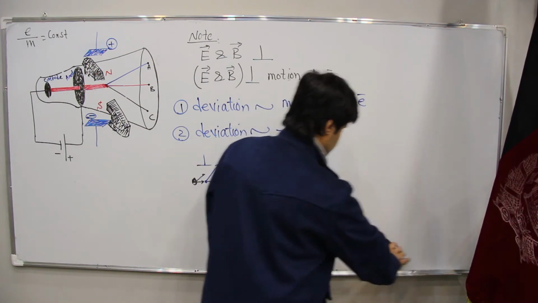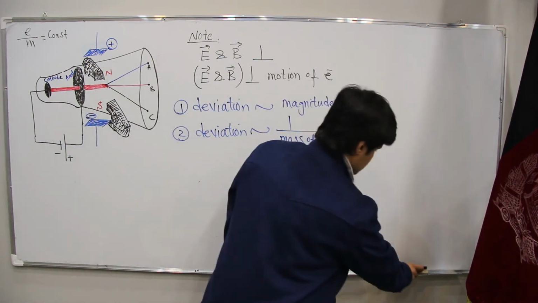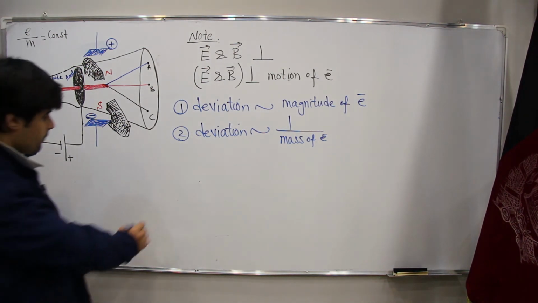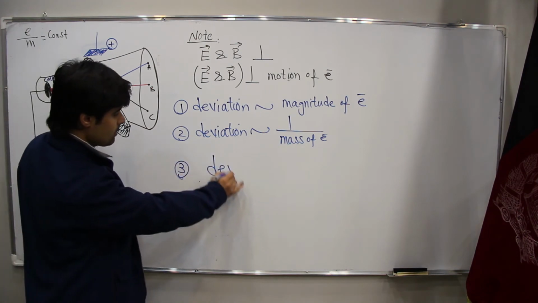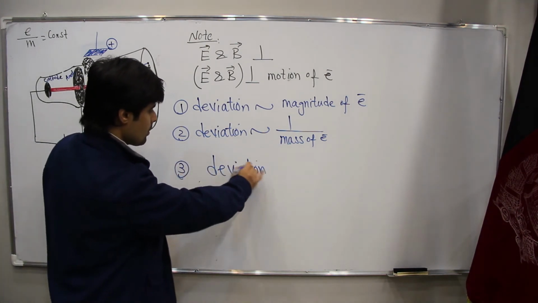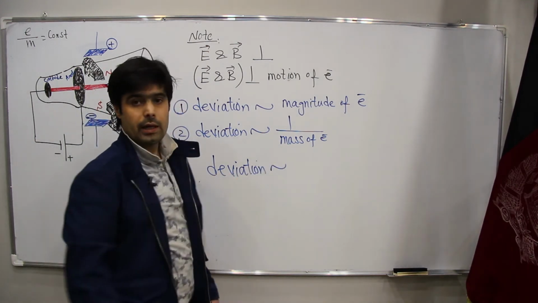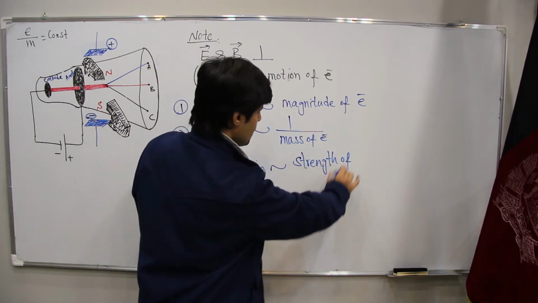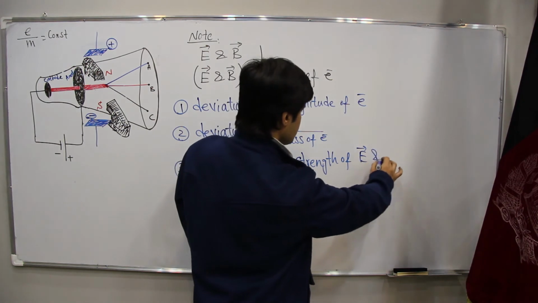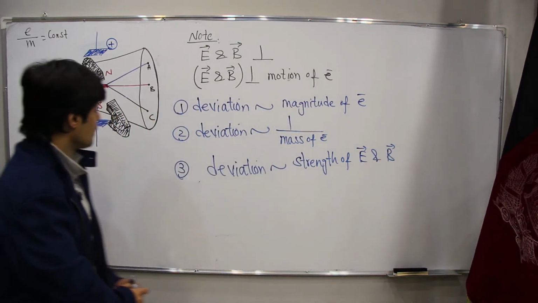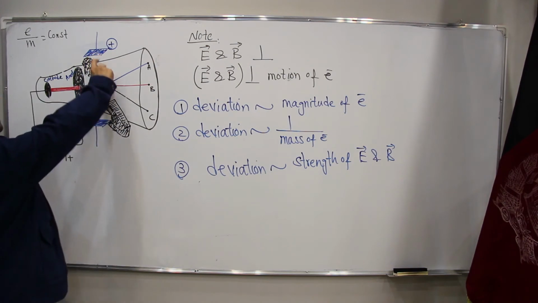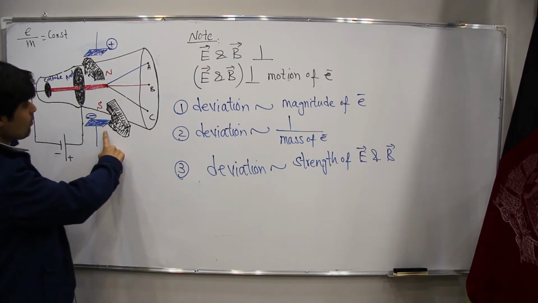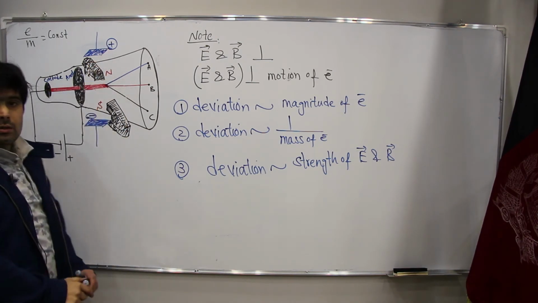Number 3. Number 1 we have got, number 2 we have got, and number 3: the deviation is directly proportional to the strength of E and B. What do you mean? It means if we have this one very powerful, on that occasion this deviation will be much more.